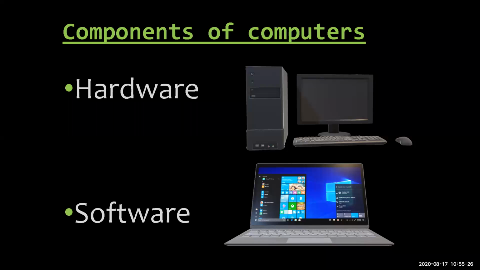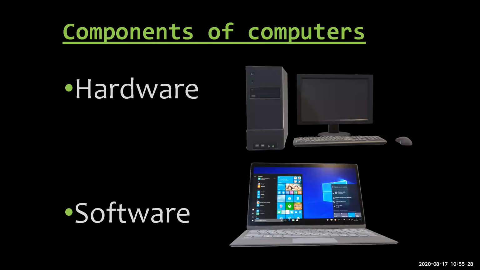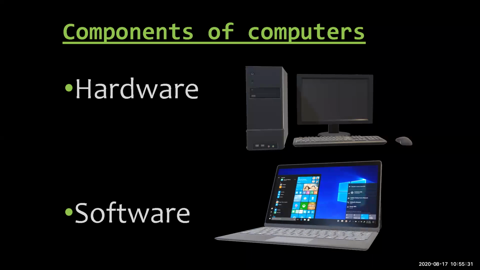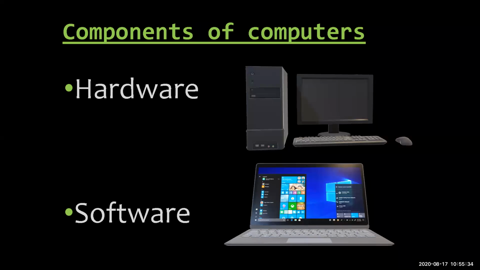Then what is software? Software refers to the commands given to the computer, information supplied to it, and the results obtained from the computer after analysis. Whatever data we are entering, whatever command we are giving, and whatever output we are getting from it is software. So the two components of computers are hardware, all the parts of the computer, and software, the data we enter and the output we get.